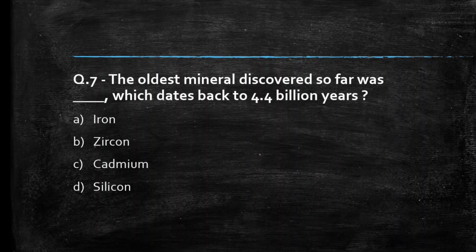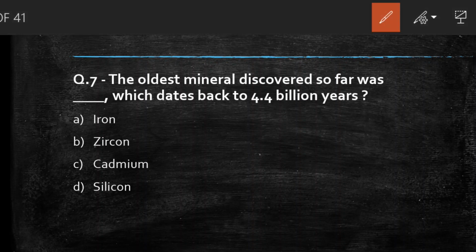Next question we see, the oldest mineral discovered so far was dash, which was dated back to 4.4 billion years. Iron, zircon, cadmium, silicon. Students, comment your answer. So the right answer to this question is option B, zircon.